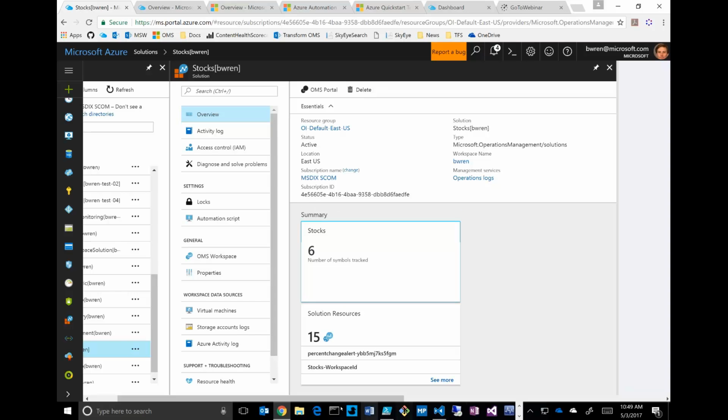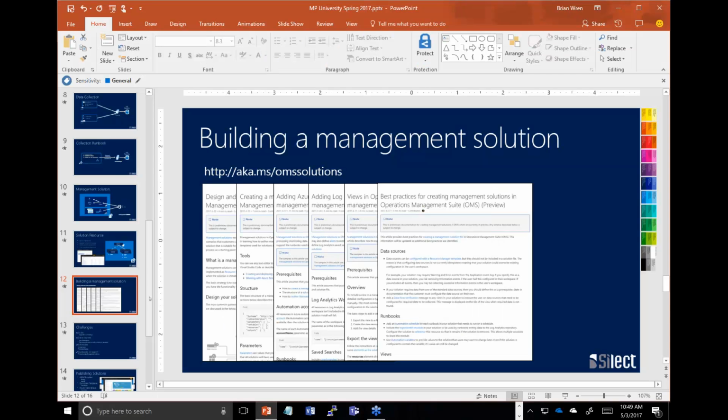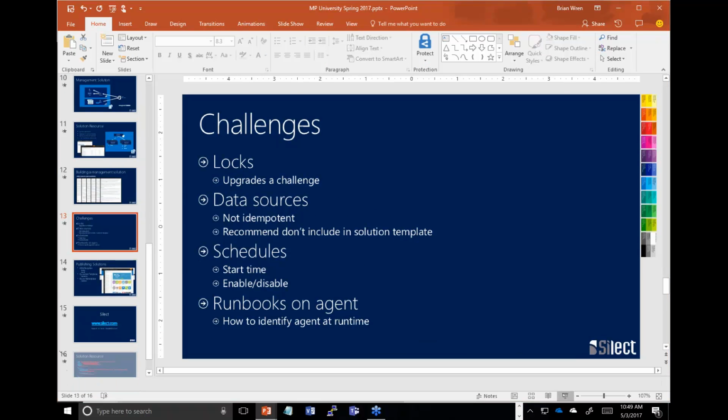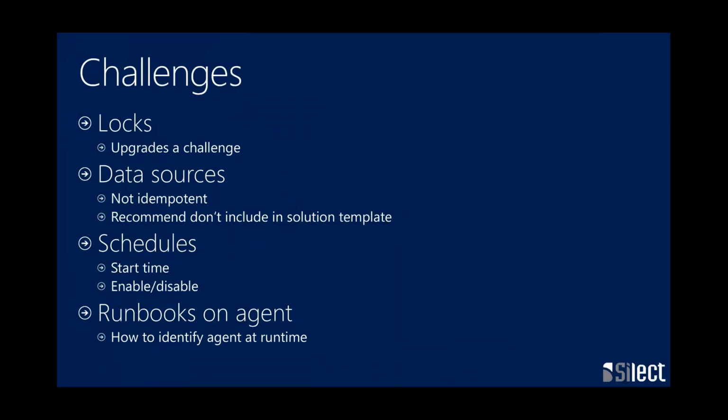Okay, so let's bring this home. I think I'm right on time with what I wanted, and leave a couple of minutes for questions. Challenges that we currently have, and let's be straight up with that, and some of this we're doing our best to document around. The engineering team is figuring out ways to handle this. Again, this stuff is all very new.